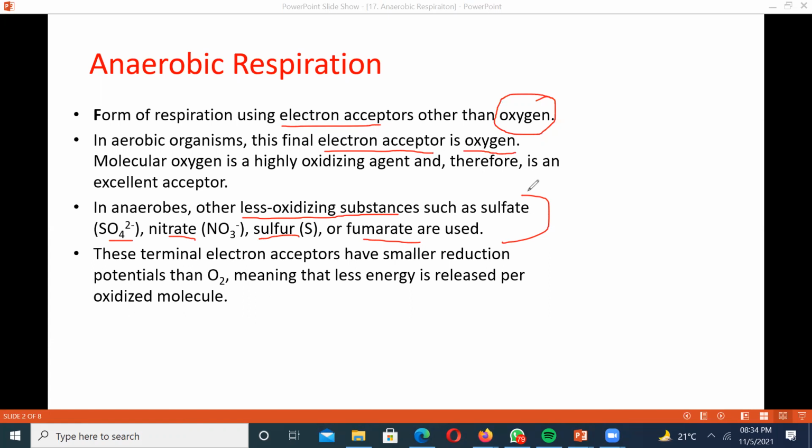it is about the acceptance of electrons by which intermediate. If the acceptance of electrons eventually happens by oxygen, it is aerobic respiration. If it is something other than oxygen, we call it anaerobic respiration. In place of oxygen, we have sulfate, nitrate, sulfur, fumarate, and so on. So this is what we call anaerobic respiration.